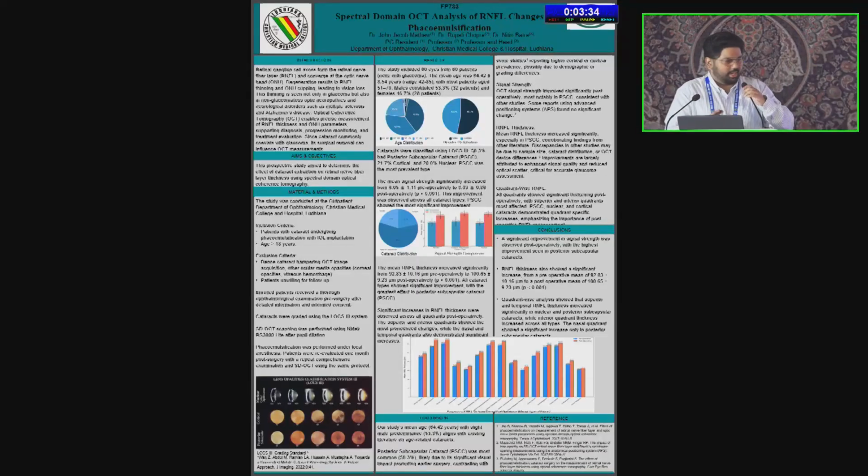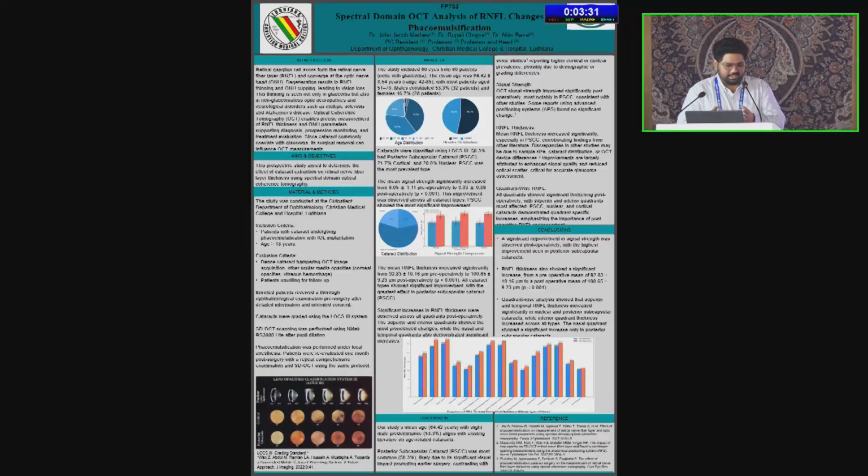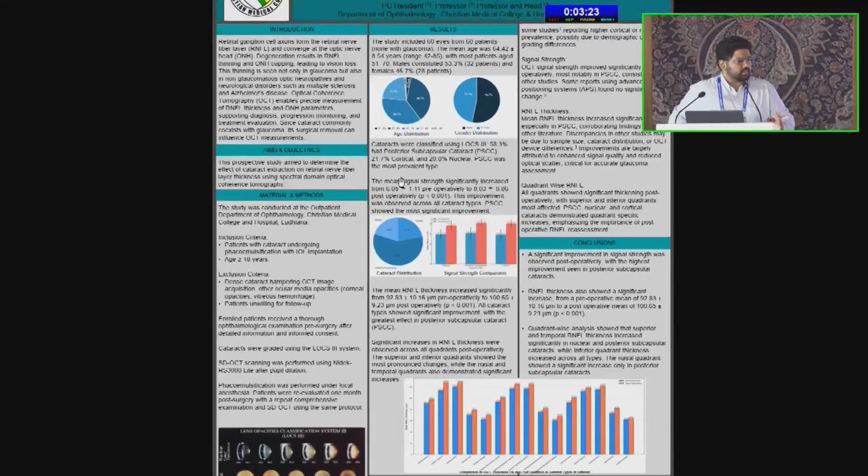I'm sorry, I'm not able to view the slide in here. It's not just glaucoma that affects the RNFL thickness and ONH cupping. It is also non-glaucomatous diseases such as multiple sclerosis, NMOSD, and Alzheimer's disease that affect the RNFL thickness and ONH parameters. So our study aim was to check the changes in RNFL thickness post cataract surgery, mainly phacoemulsification, and the changes that we see with an SD-OCT.